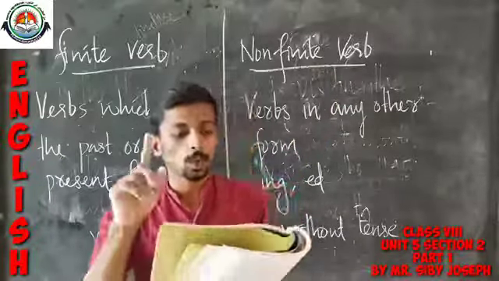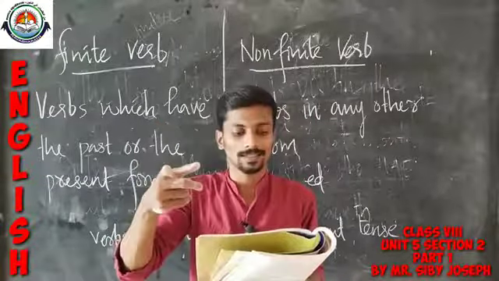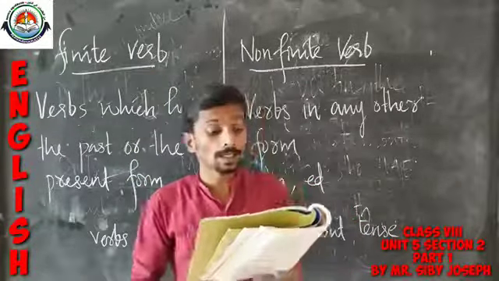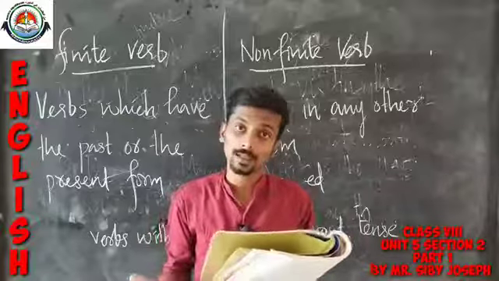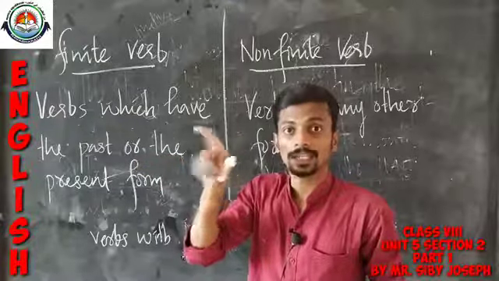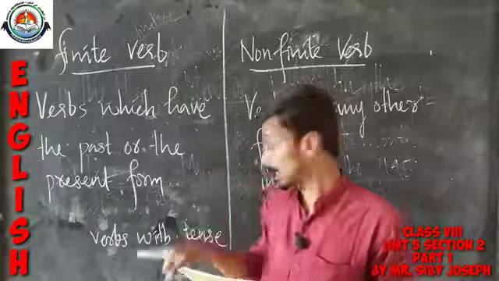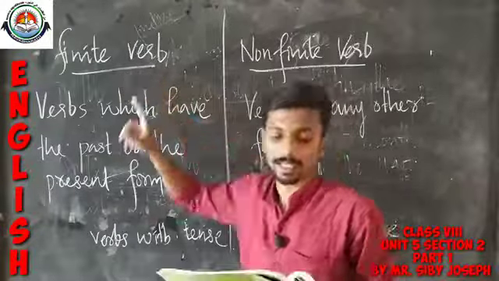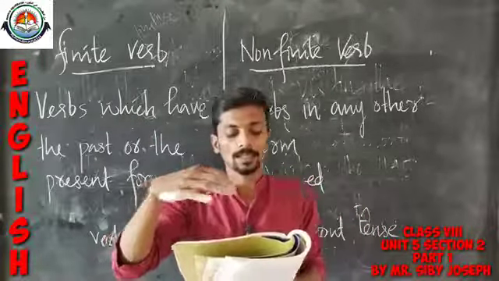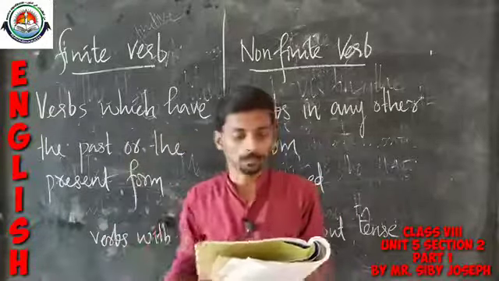Similarly, we can do one more pair of exercises. "Rida takes her books to class." "Takes" is actually the present form, so it is a finite verb. Then "Rida is taking her books to class." Again, a verb with tense, "is taking." There we can spot the tense. So "is taking" is actually a verb with tense, so it comes under the finite category. Similarly, you can do the rest of the sentences. The remaining 8 can be done by you as homework.